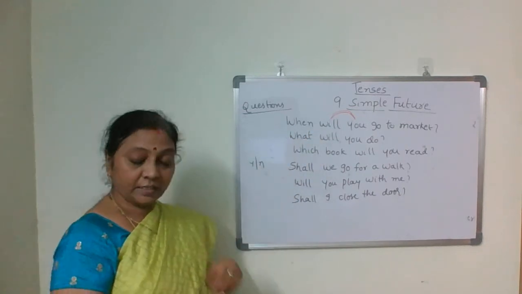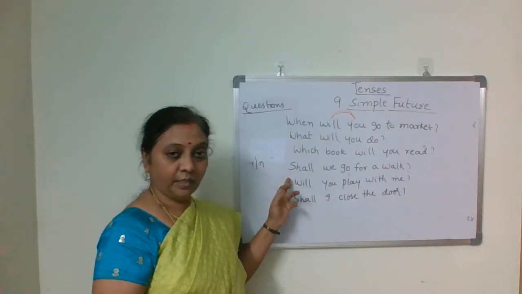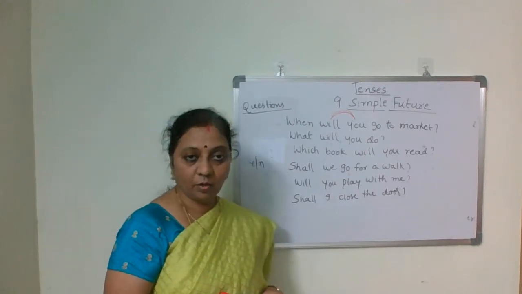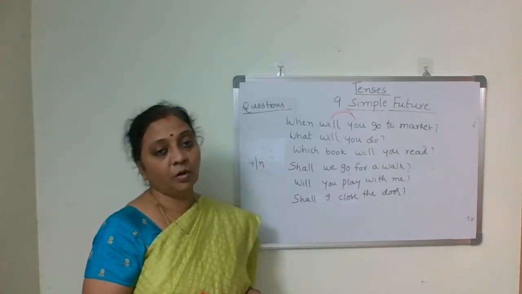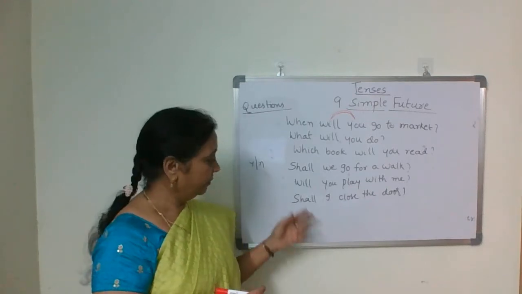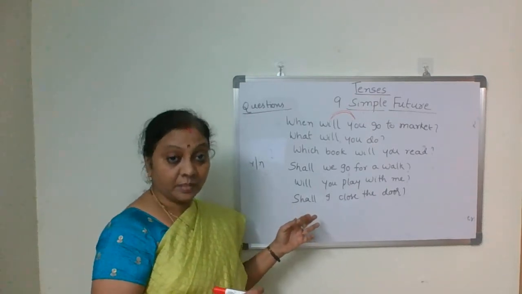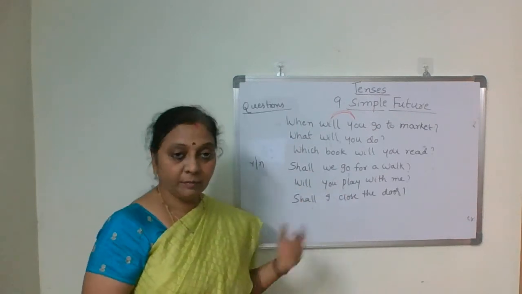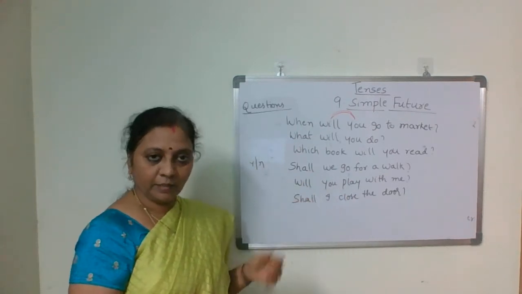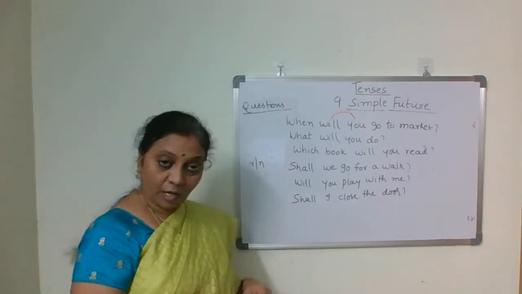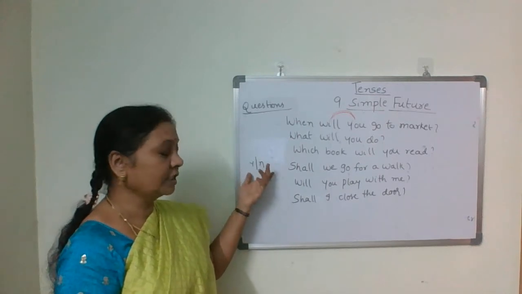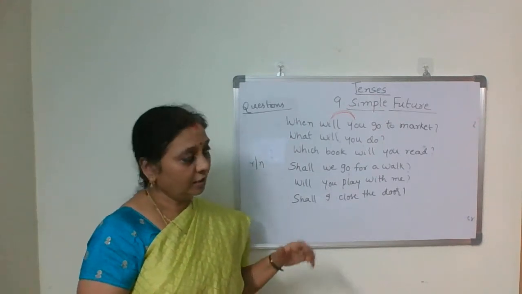And look at yes no questions also. Shall we use for I and we? Shall we use here? Shall we go for a walk? Shall we go for a walk or shall we go for a picnic? Shall we go for a party? Shall I close the door? Okay. Will you play with me? If it is any other subject, will you play with me? Will you come to my house? Okay, then the answer is yes or no. That's why we call them yes or no questions.